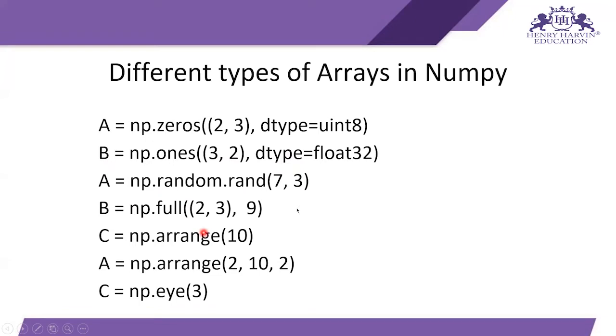Then if I want a matrix having all the elements as 9, then I can just type b is equal to np.full, the shape of the matrix 2 comma 3, two rows and 3 columns. Then I can just type the value, and here I type 9, then all the elements in the matrix have the value 9. Then if I want the values in some range, like in a series, like from 0 to 9, then I can just type c is equal to np.arange(10). By just writing this command in c, I have an array, and the array has the values 0 1 2 3 4 5 6 7 8 9.